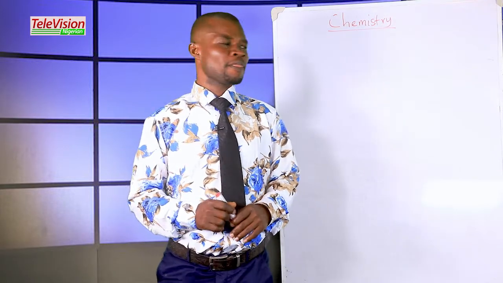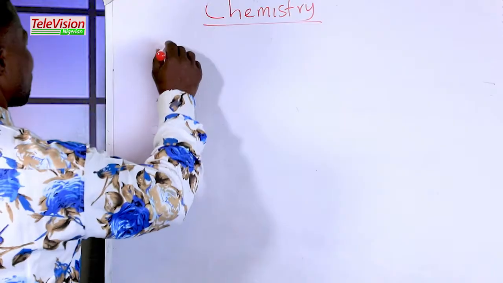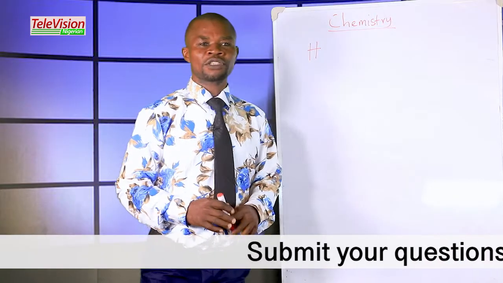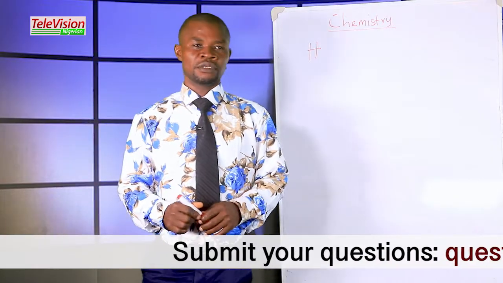For example, let's consider hydrogen. The symbol of hydrogen is H. The atomic number of hydrogen is 1.